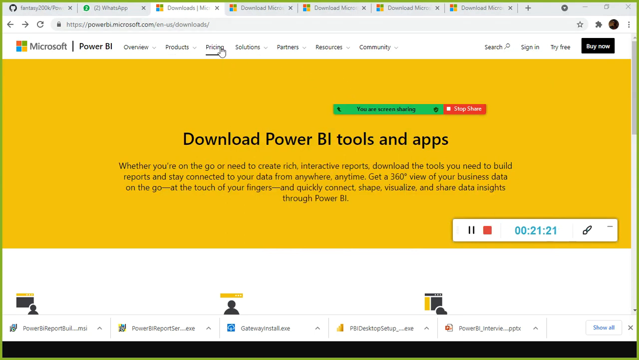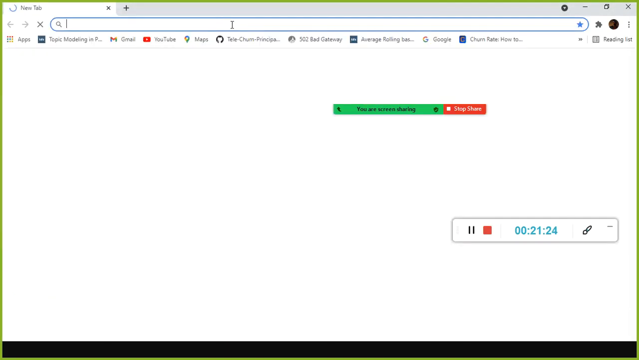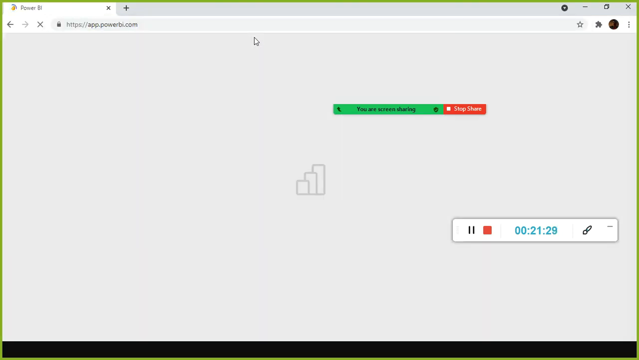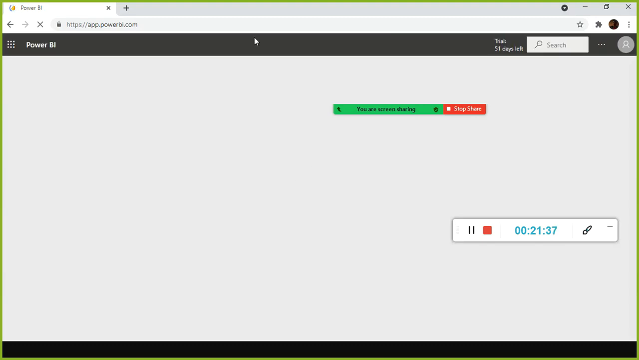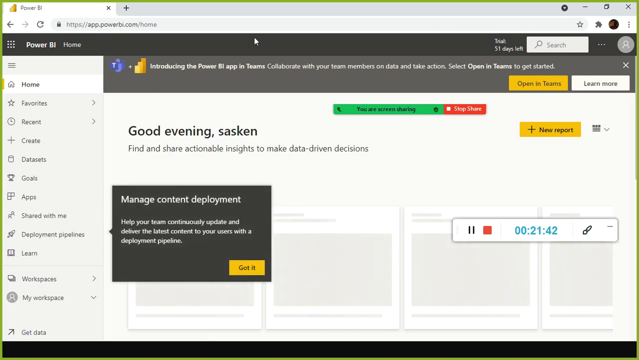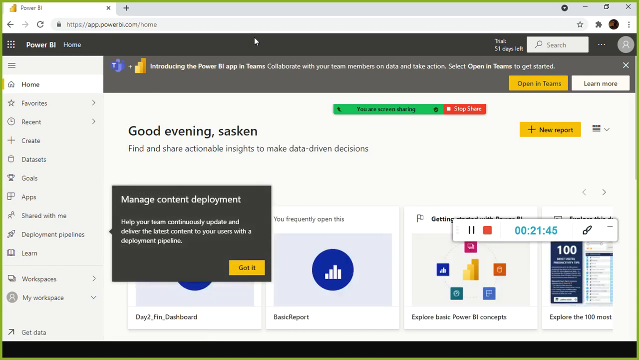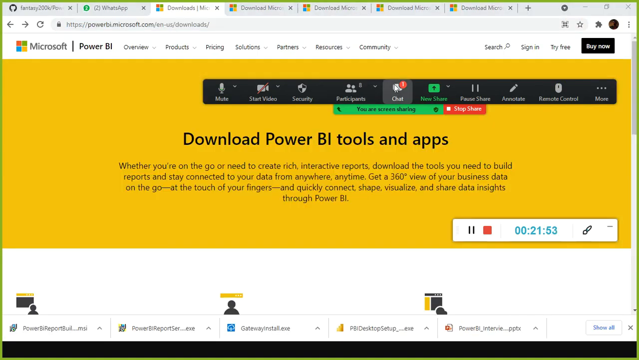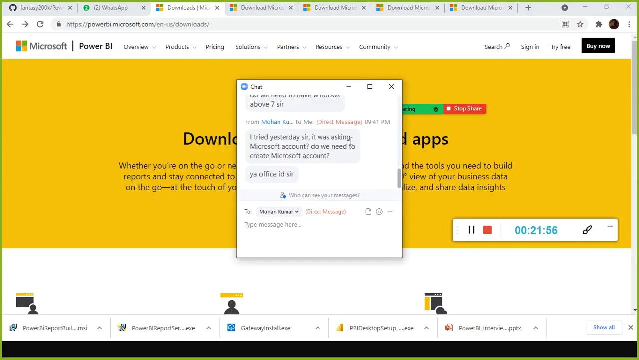Look here. So this is the one. If you want to publish it on cloud, app.powerbi.com, this is where you need to use. This is where you need to register it. But it requires the Office ID, email ID. Otherwise, you will not be able to log in here. I tried with my Gmail, it was not working. But with Office ID, I am able to create credentials here. This we will see later. But to download this one, yeah, Office ID, yes.